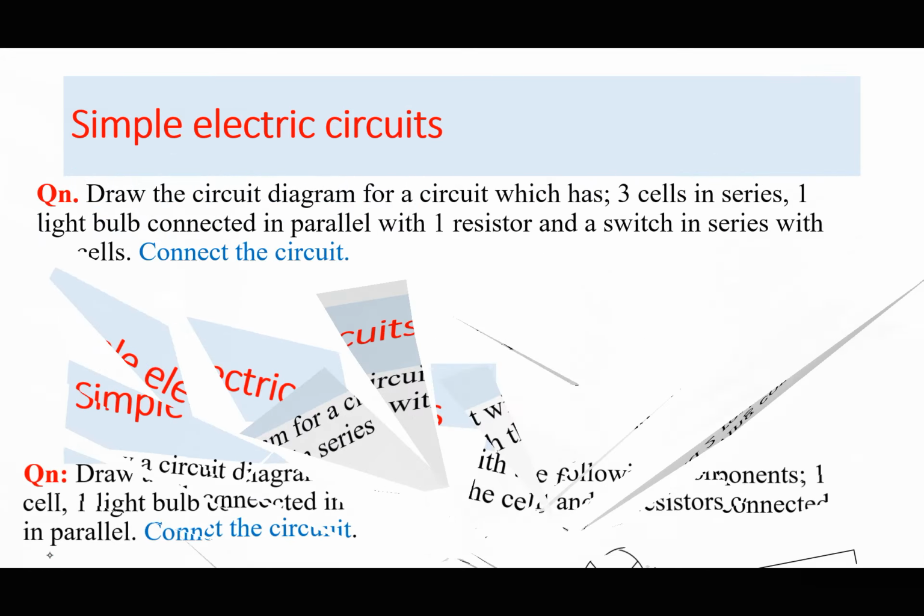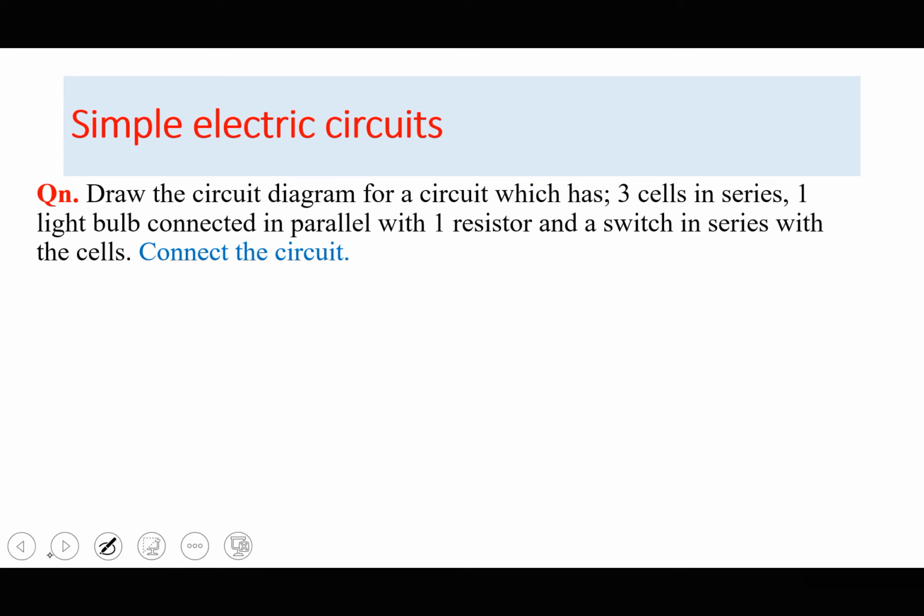Number 2, draw the circuit diagram for a circuit which has 3 cells. You should be knowing the symbol for a cell, but there are 3 in series. How do you join them in series? You must have done this in IGCSE.